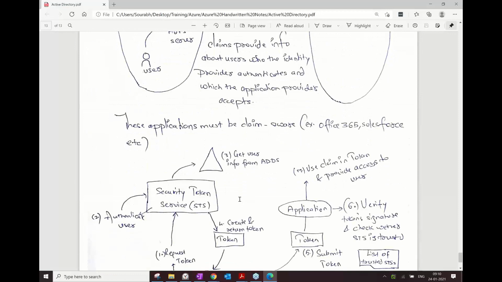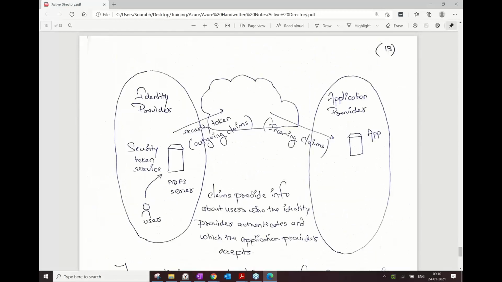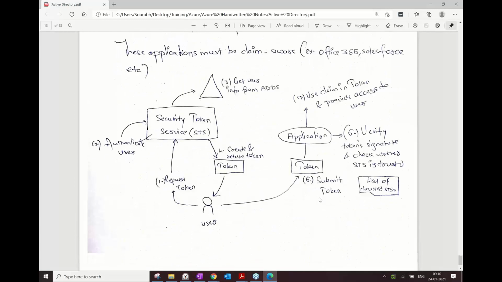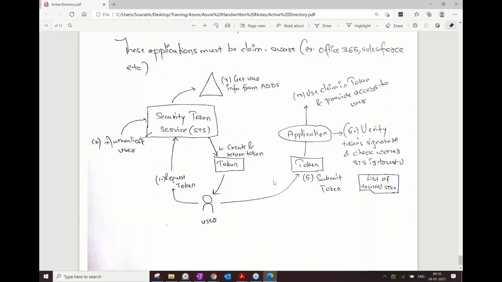Then you have already seen these two diagrams on the next page: you, as the identity provider, provide the claim to the user, which gets submitted to the application provider, and the user gets the access, using the same username and password. And then this was the process.